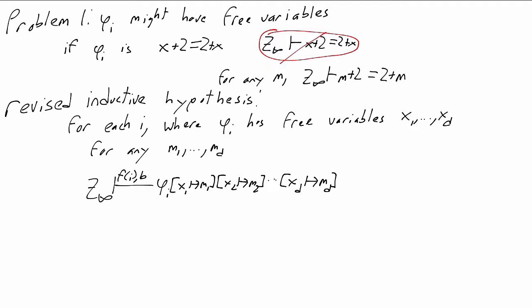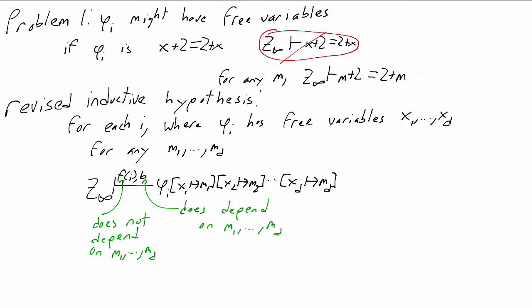So when we replace all the free variables with numbers so that we have a sentence, we can deduce that sentence. It's going to be important that the ordinal bound doesn't depend on the numbers we substitute. The numeric bound can, in fact, the numeric bound must. If you go through what happens with the for all introduction rule, the numeric bound should have the form the maximum of b together with m1 through md. That's one complication. Going through the details like I did in the notes will get you through the for all introduction rule.